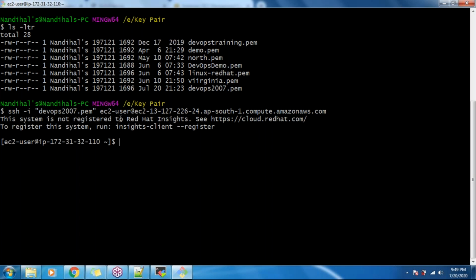It is saying the system is not registered to Red Hat. There are no issues. Now you can see you are logged into your machine. If you want confirmation, you can check it in /etc/os-release.